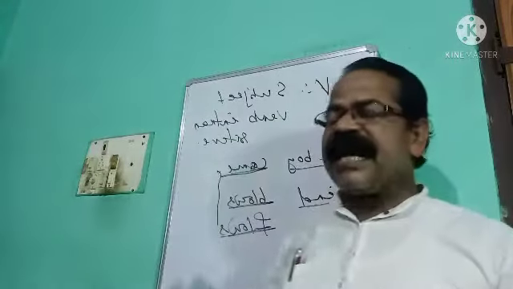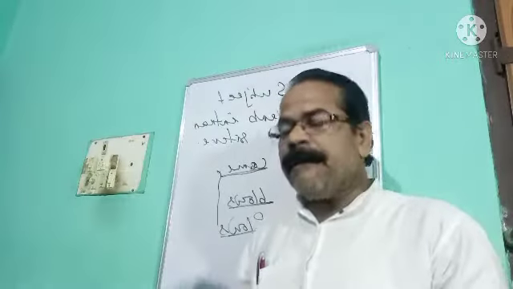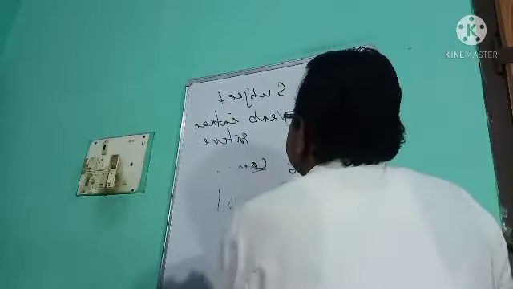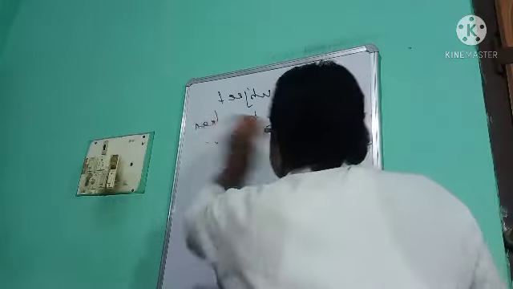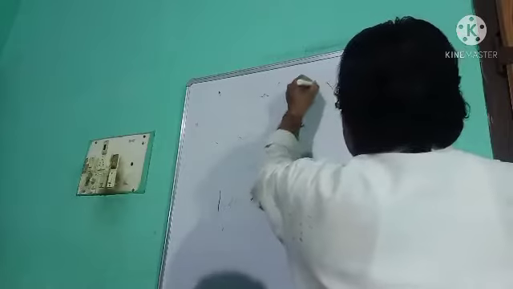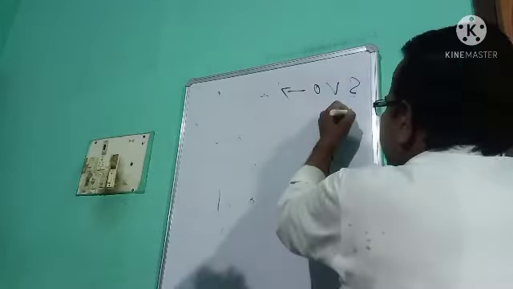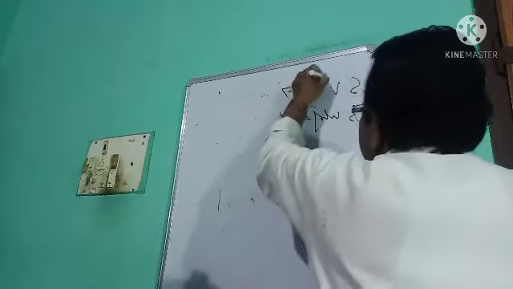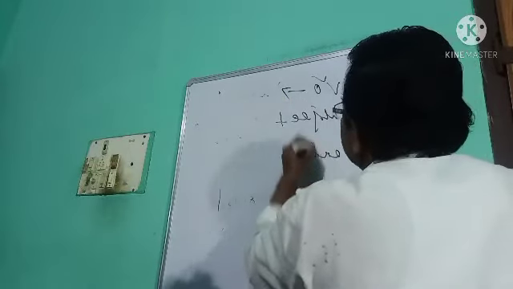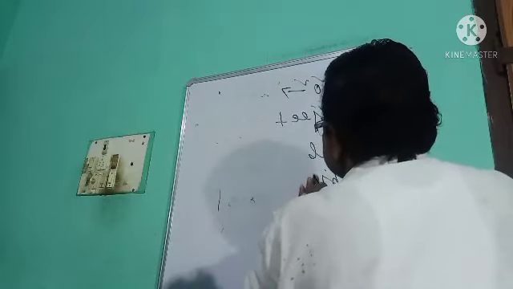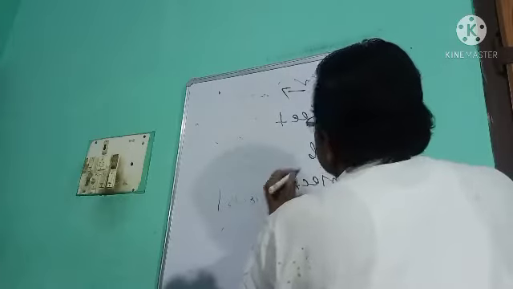Let us discuss your next pattern, that is your subject verb object. Okay, SVO pattern. Here, SVO, S stands for subject, V stands for verb, O stands for object.